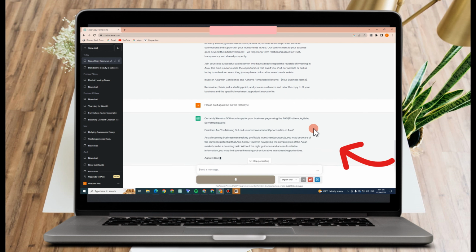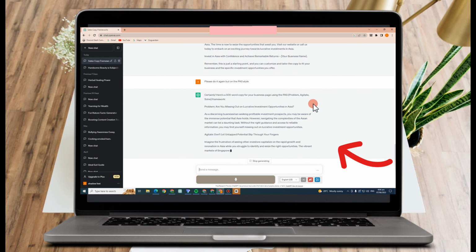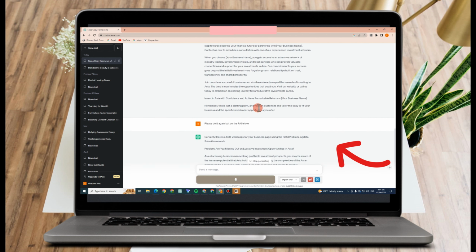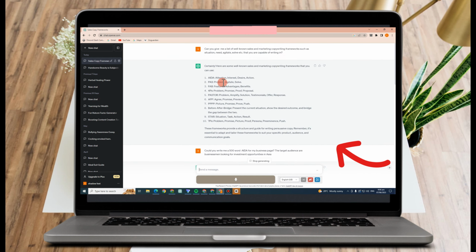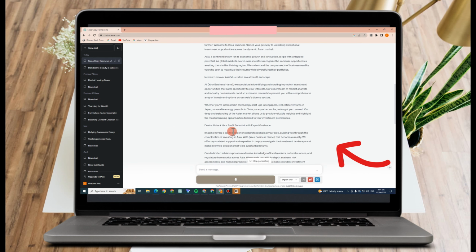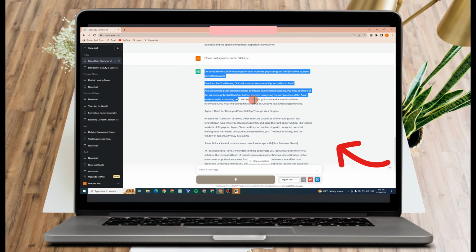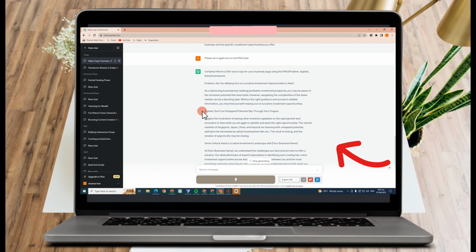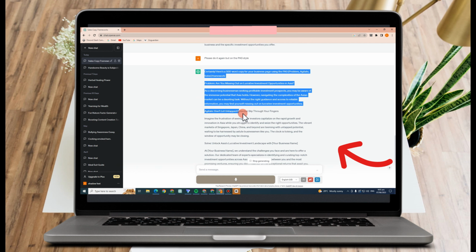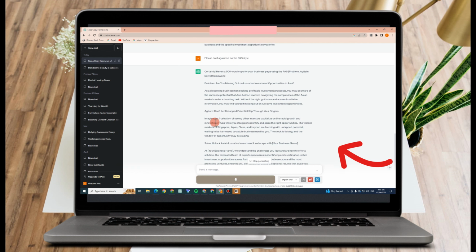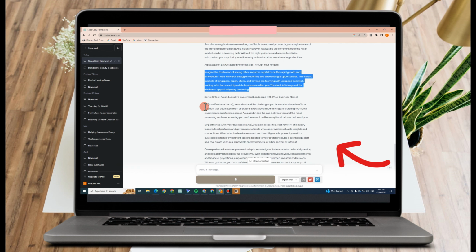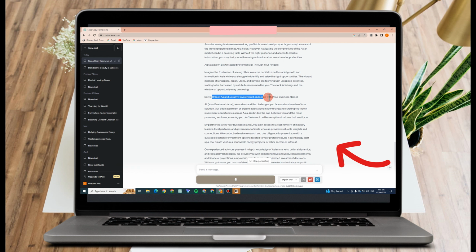Certainly, here's a 500 word copy for your business page using the PAS framework. So we have problem: are you missing out on a lucrative investment? A for agitate: don't let, and so on and so forth. And for the S, we have solve: unlock Asia's lucrative investment landscape with your business name here. You can put it right here.